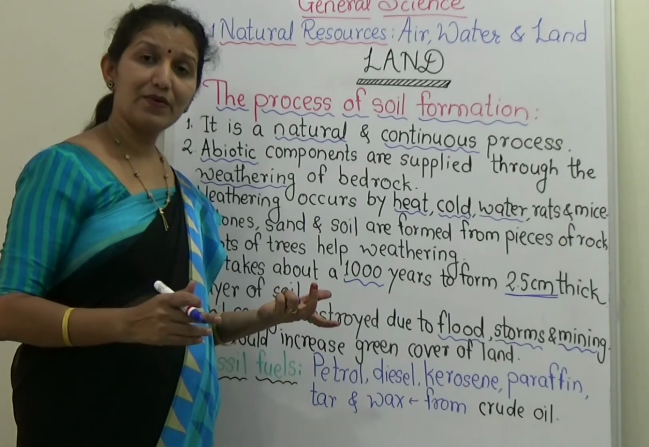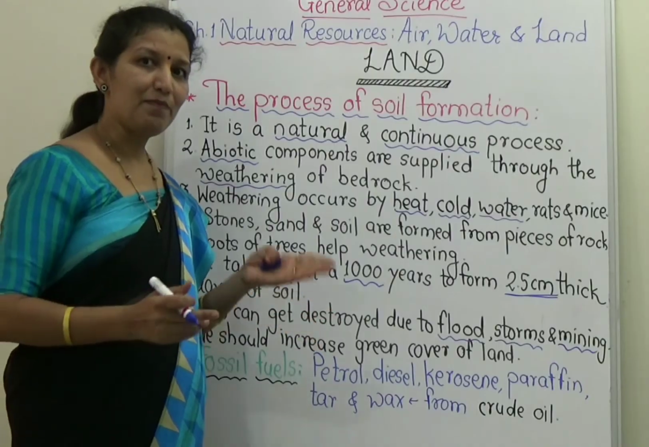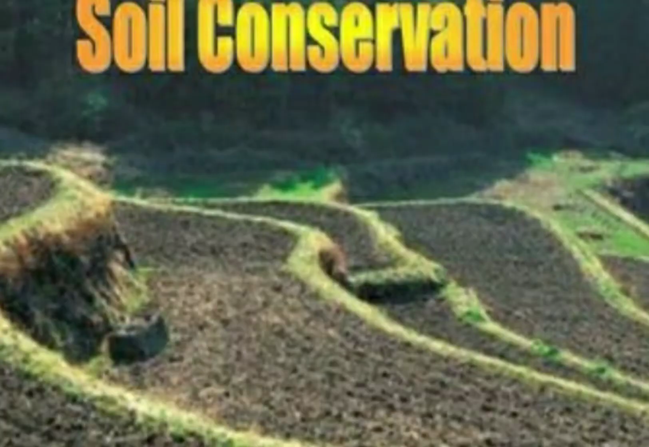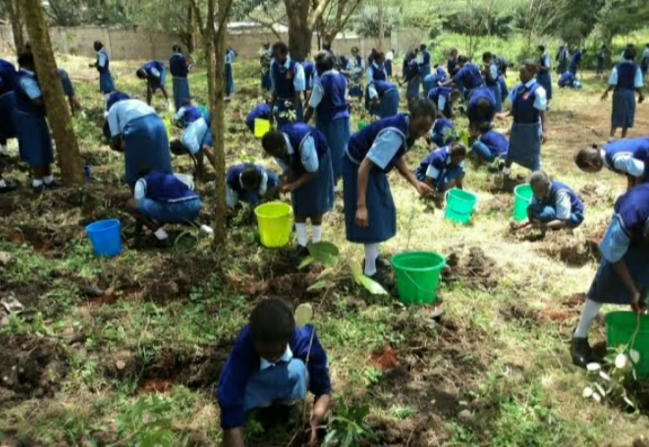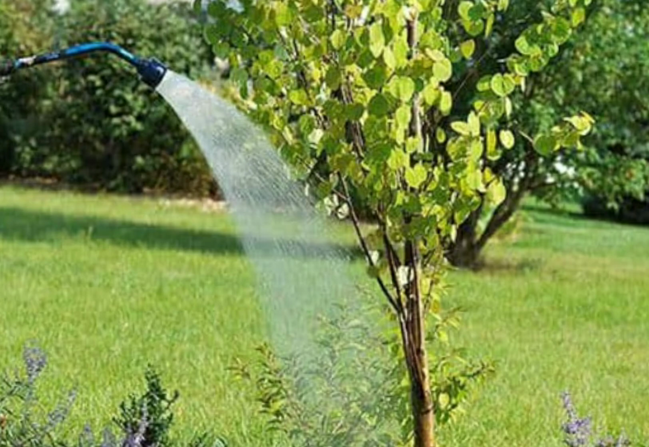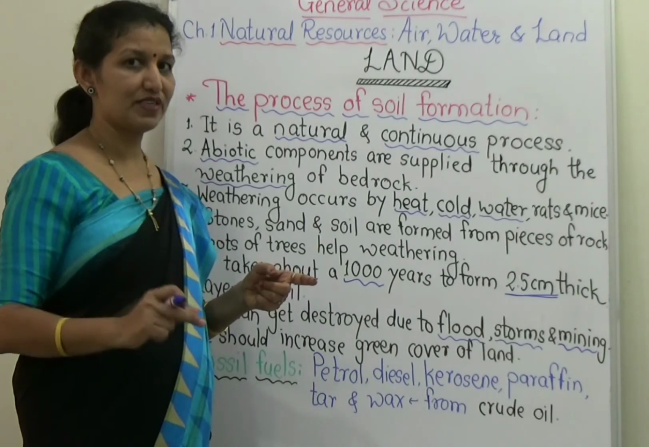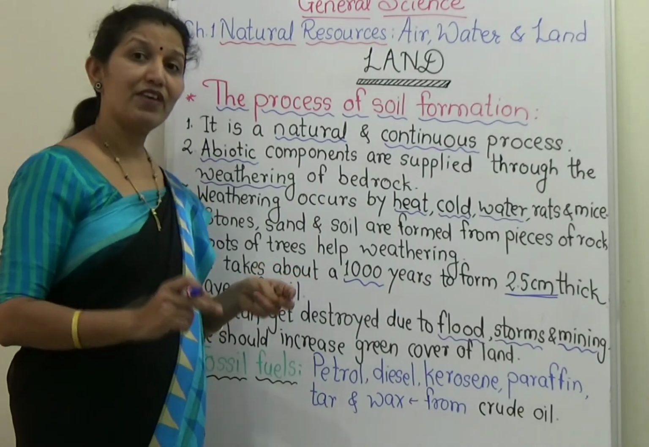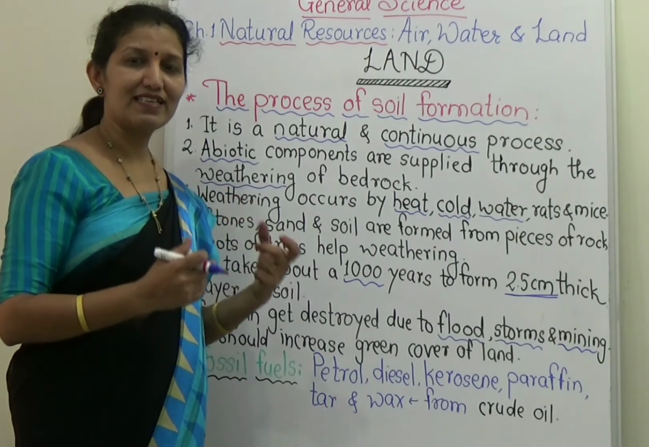What is our duty now? We should increase green cover of the land. How will you increase green cover? By planting trees. By plantation of trees, forestation. Instead of deforestation, we have to do forestation. We have to plant trees. Only planting trees is not our duty, but we have to grow them carefully. Conservation of trees, plantation as well as conservation, is very important.